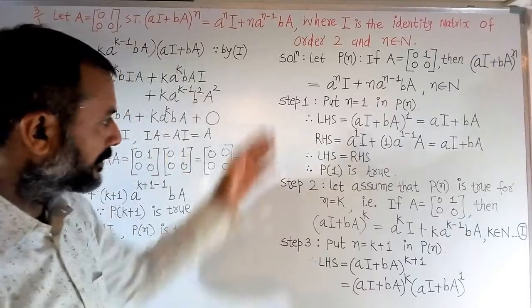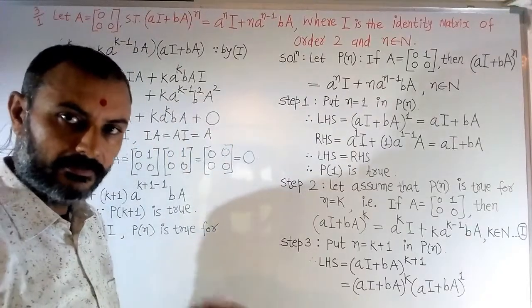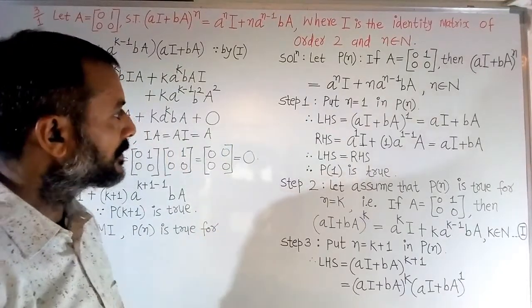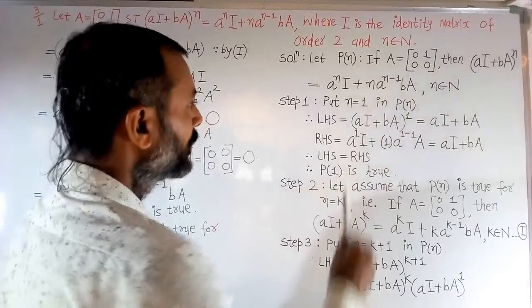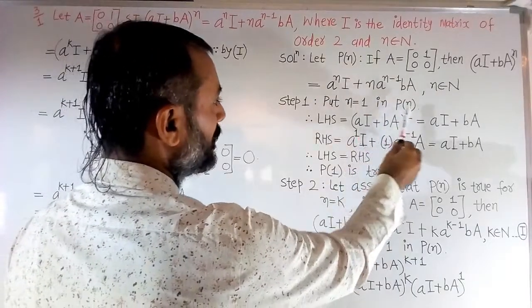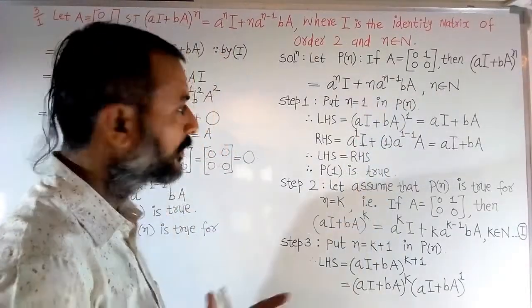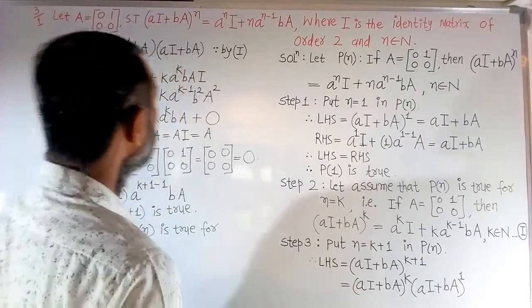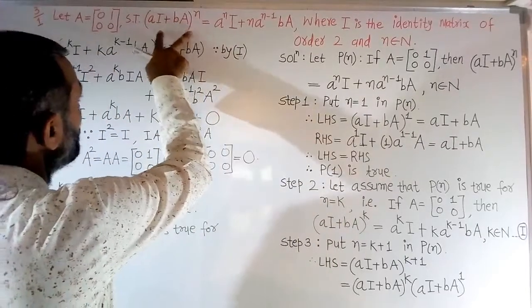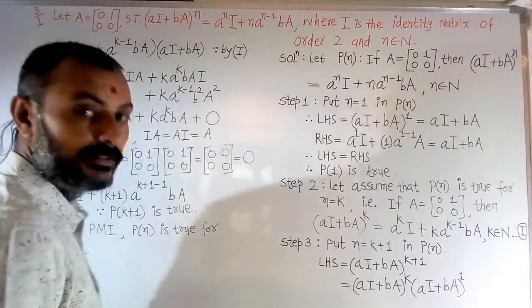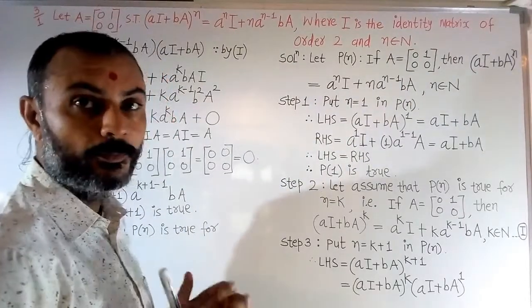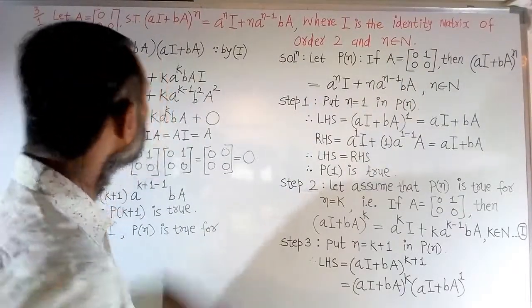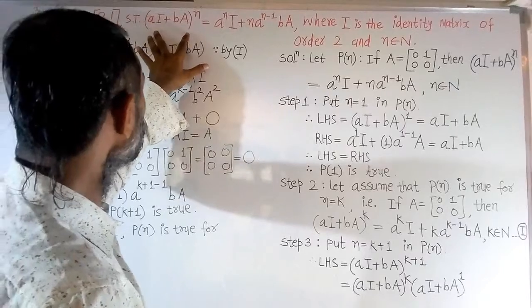Now step 1, step 2, step 3 one by one. First is step 1. Put n equal to 1 in the statement P(n). So we have two parts in P(n): this is the left side, this is the right side, in the result to be proven.